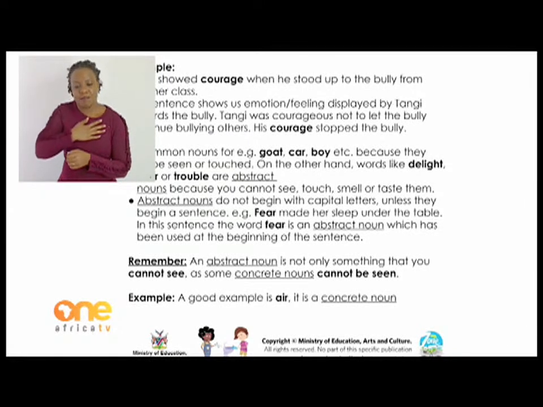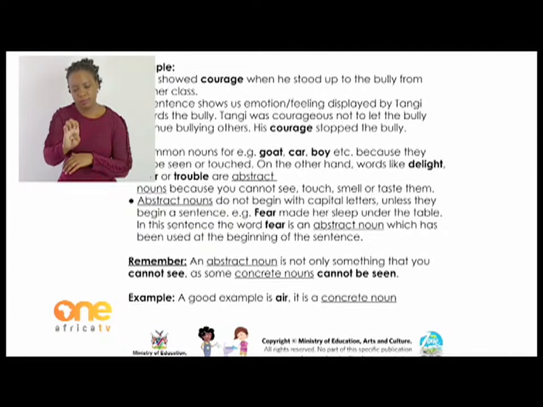This sentence shows us emotion or feeling displayed by Tangi towards the bully. Tangi was courageous not to let the bully continue bullying others. His courage stopped the bully. So that's the clear explanation or example of an abstract noun, which is courage in this case.